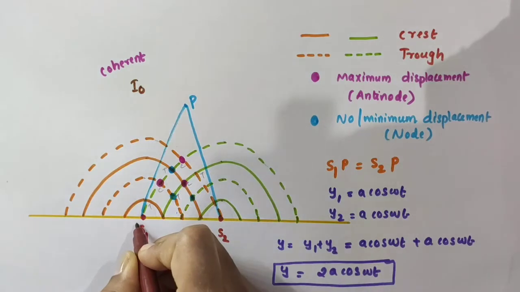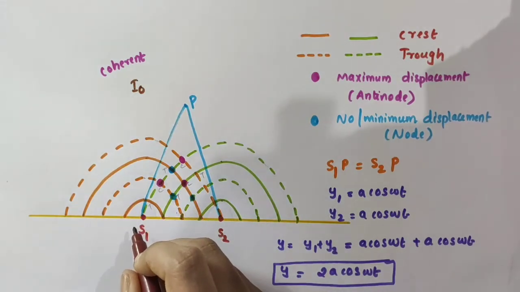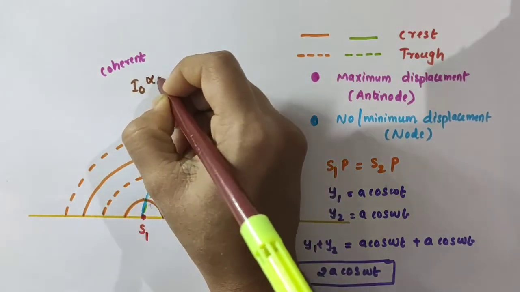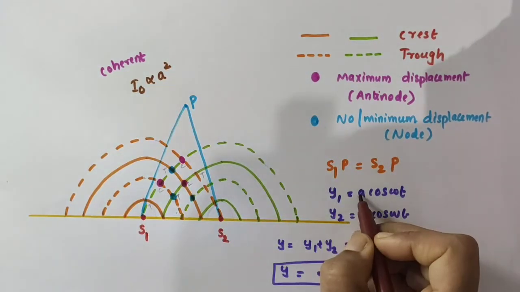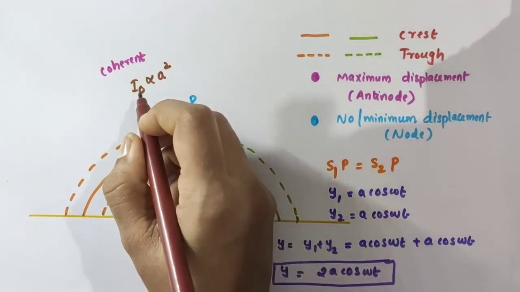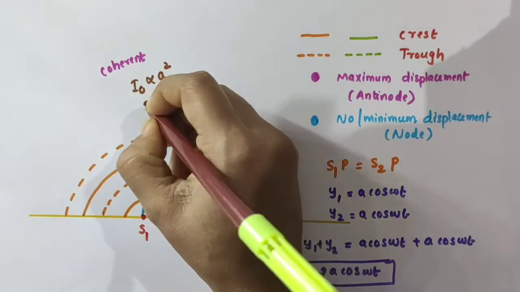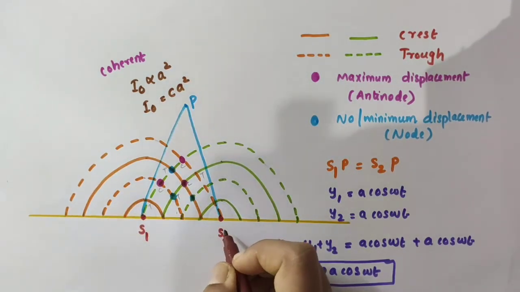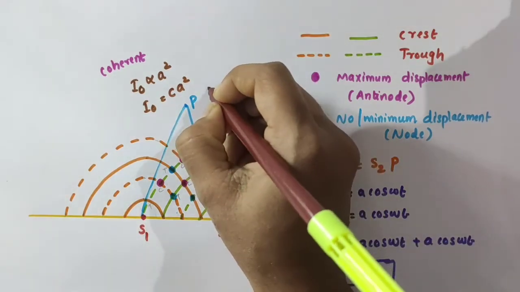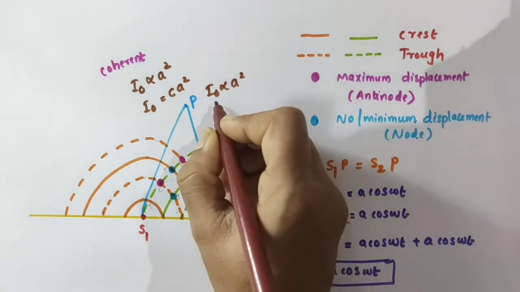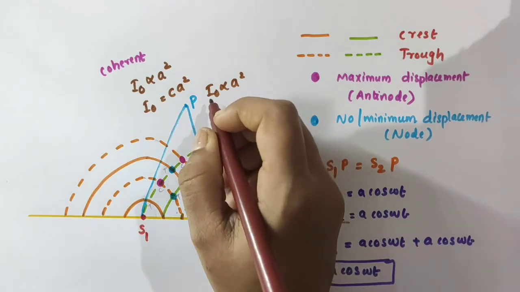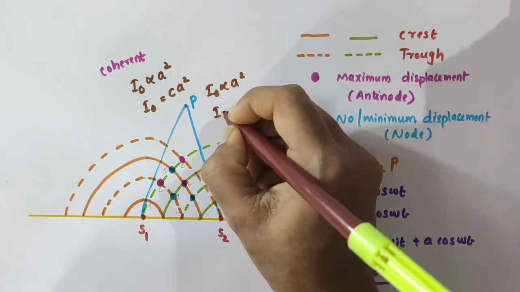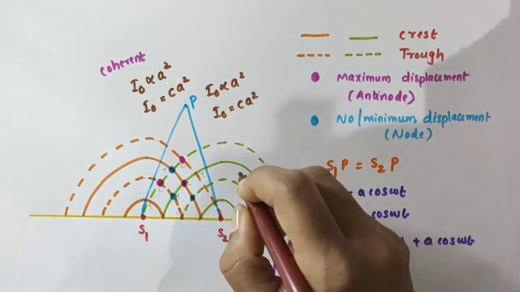Now let the intensity produced by the source S1 be I0. Intensity is proportional to the square of the amplitude. That is, I0 is proportional to A square, because A is the amplitude. So I0 is equal to some constant into A square. For S2 also, the intensity produced can also be taken as I0, because the amplitude is the same. So I0 is again equal to some constant into A square.